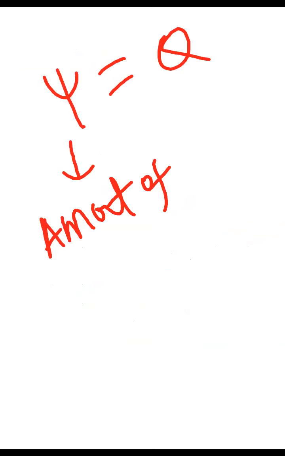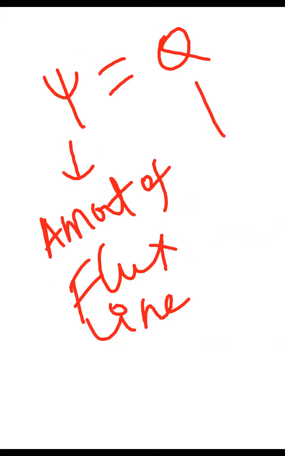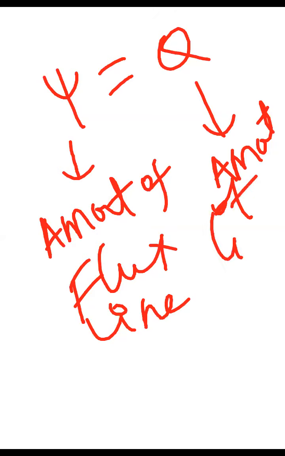The amount of flux lines is equal to the amount of charge. The number of flux lines is equal to the amount of charge. How much coulomb is there? Amount of flux lines is equal to amount of charge. Are you all understanding this concept, sir?